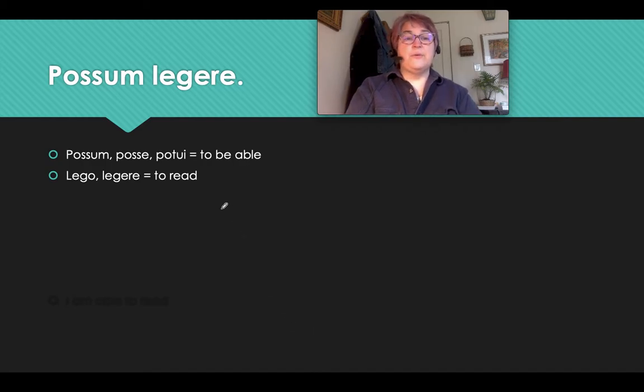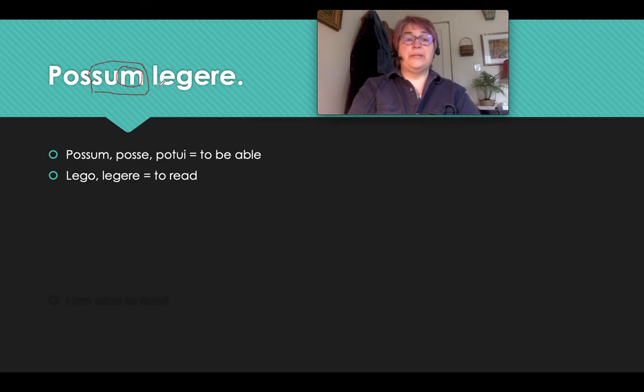The first thing that we want to be able to do is understand what tense the verb possum is in. Well, I do that by looking at the form of sum in possum. Sum is in the present tense. So possum is in the present tense, and the M on possum tells me that the subject is I. So I have to start this translation with I am able.